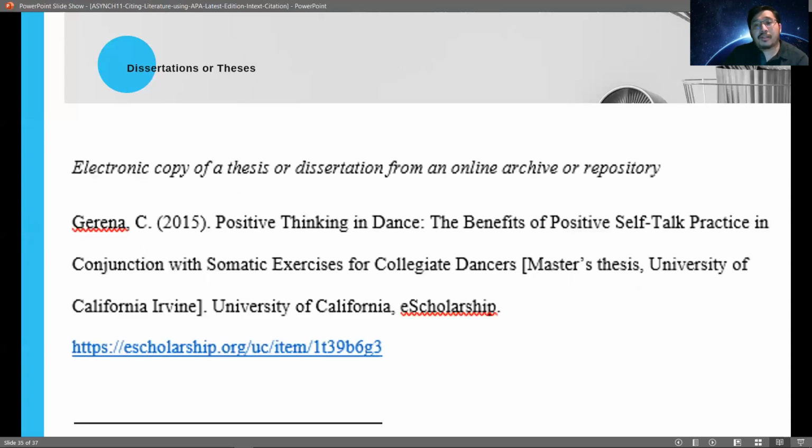Now, what if this is from an online archive or an online repository? It's basically the same thought. We get the name of the author, followed by the copyright year, and then the name of the study. And then after that, we have to state what kind of study this is. Is this a master's thesis or a dissertation? Then we state the name of the school or institution where the study was published or released. And then after that, we state the hyperlink where we have accessed this particular study.